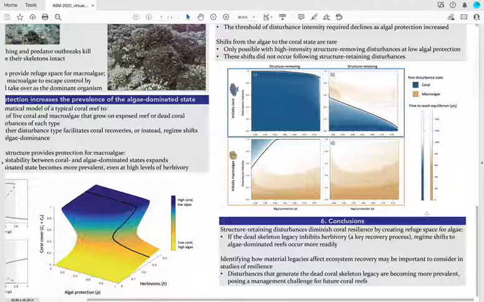So in conclusion, we found that the structure-retaining disturbances diminish coral resilience by breaking a key feedback, which is the removal of macroalgae by herbivory, and therefore disturbances that create large quantities of this material legacy more readily shift the system into an algae-dominated state.